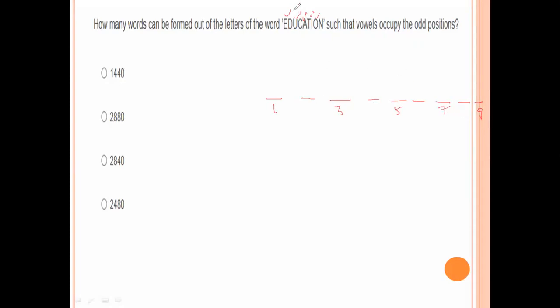We arrange these 5 vowels in 5 factorial ways. The remaining 4 letters are consonants, and we have 4 places for them, so we arrange them in 4 factorial ways. 5 factorial is 120 and 4 factorial is 24. 120 into 24 gives 2880. So option B is the right answer.